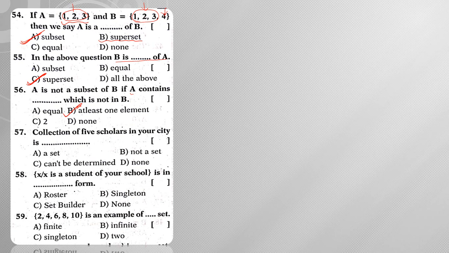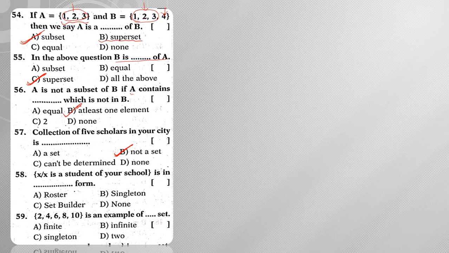Next, a collection of 5 scholars in your city. Can you say that this is a set? We cannot say who is a scholar, so it is not a set. I may collect some 5 and someone else may collect some other 5, so clearly we cannot well define the set. That's why it is not a set.